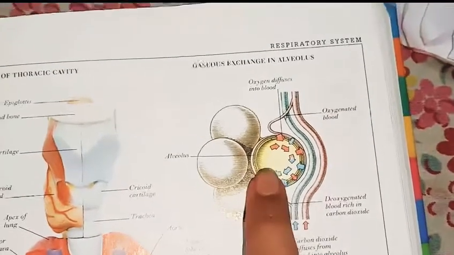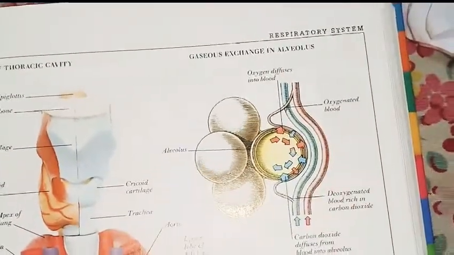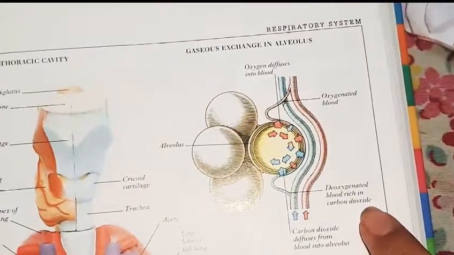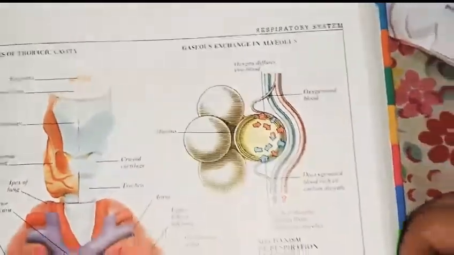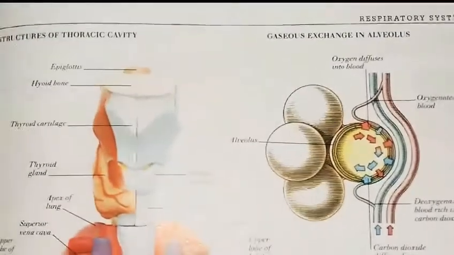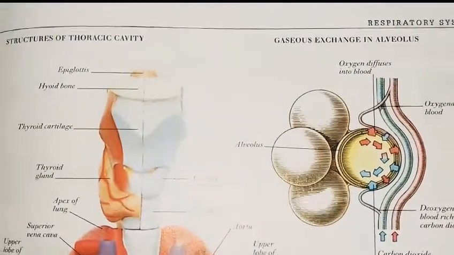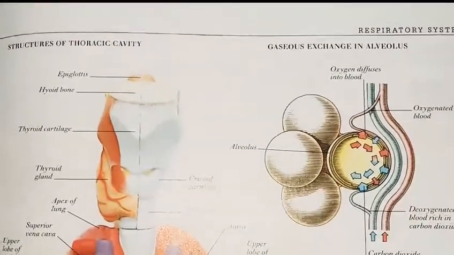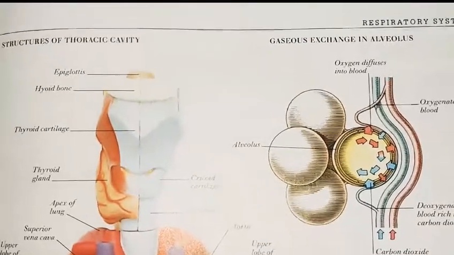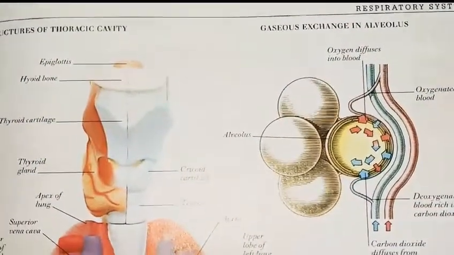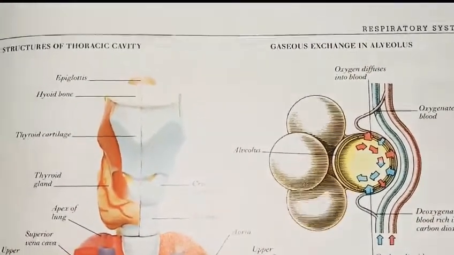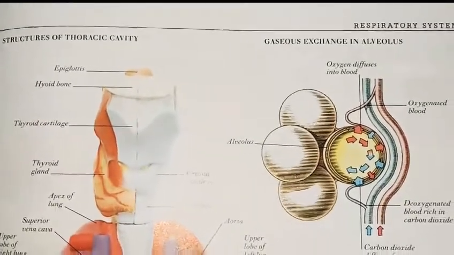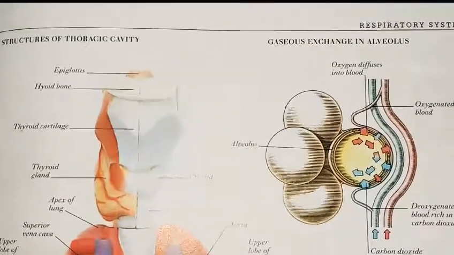The oxygenated blood goes to the heart, and the deoxygenated blood goes to the heart also, but in a different way, through arteries and veins. We will define this portion in much more detail in the next topic, which is the blood and circulatory system.